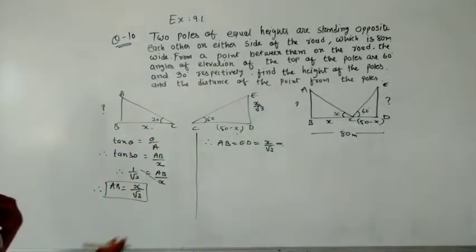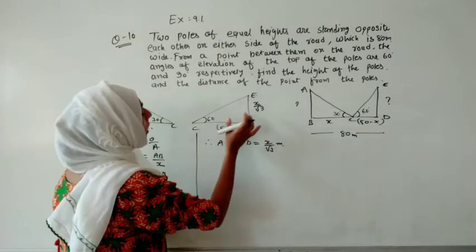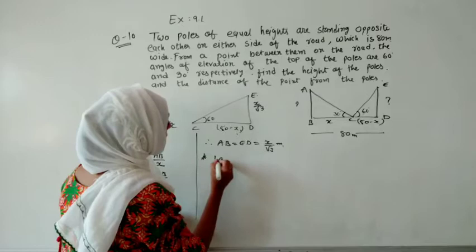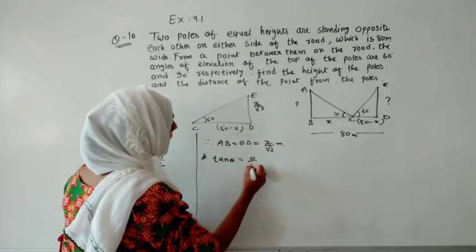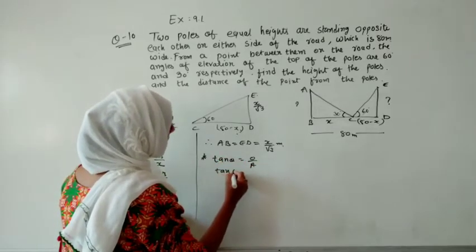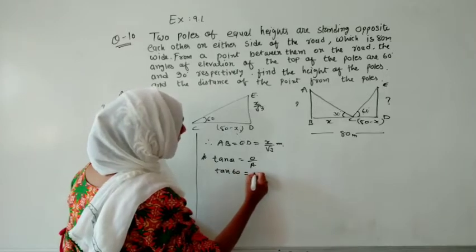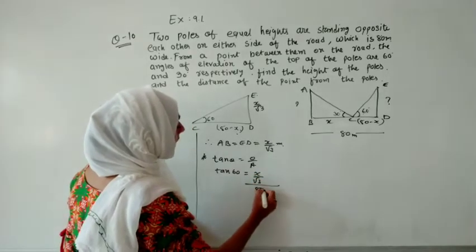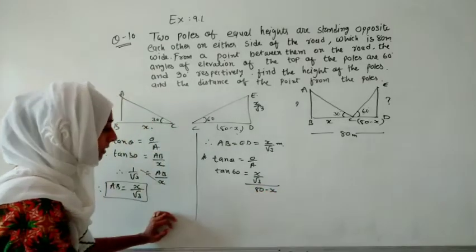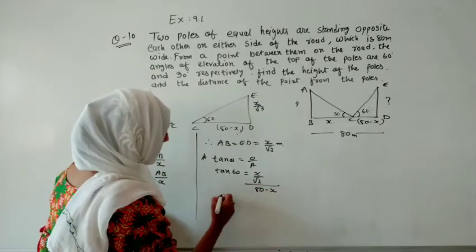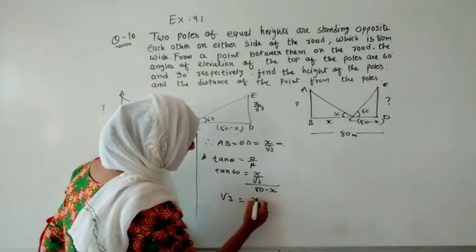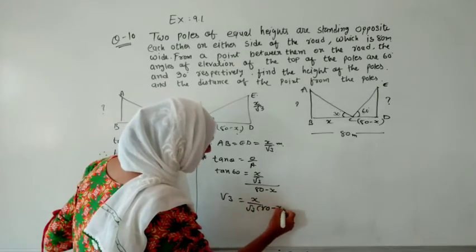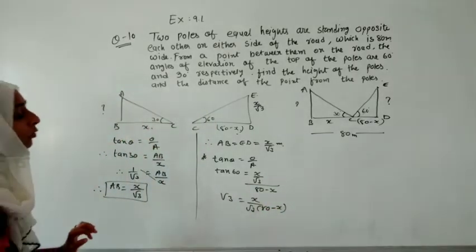Now let us apply the same thing. Which theta gives opposite upon adjacent? That is tan theta, opposite upon adjacent. We have to find tan 60. The opposite is ED, which is x upon under root 3, and the adjacent is 80 minus x. What is tan 60? That is under root 3. So under root 3 equals x upon under root 3 into bracket 80 minus x. We have to find x.